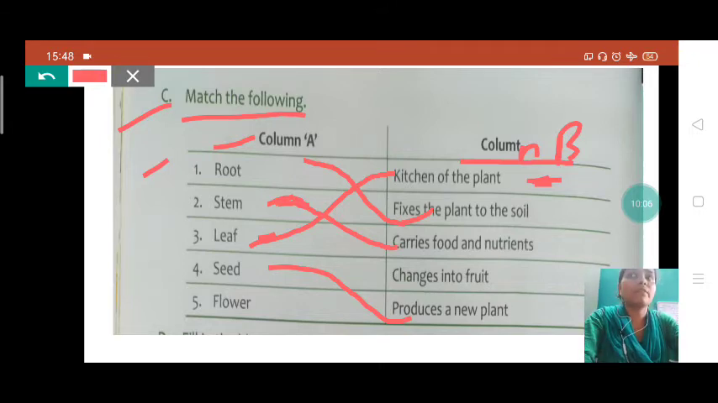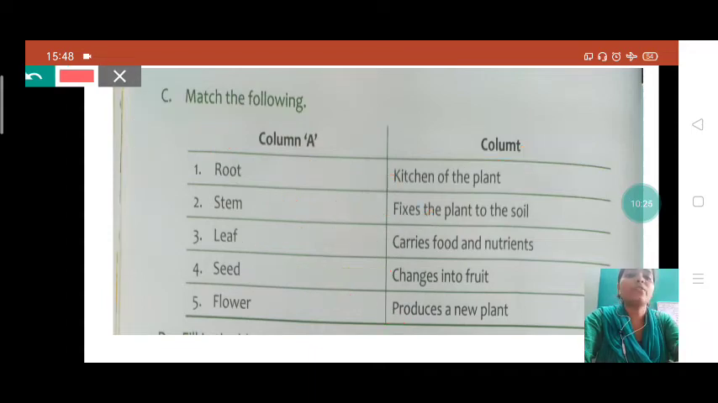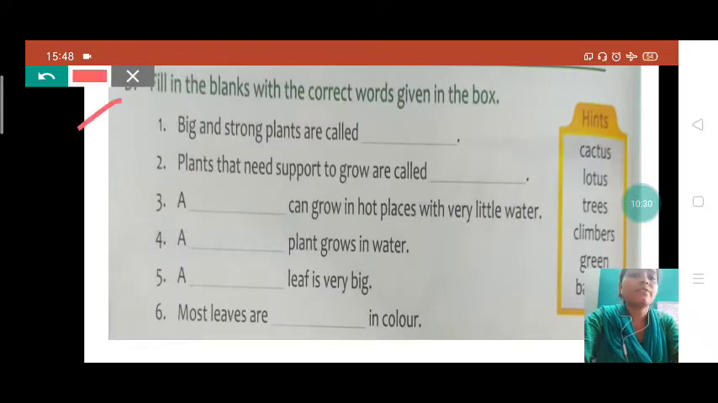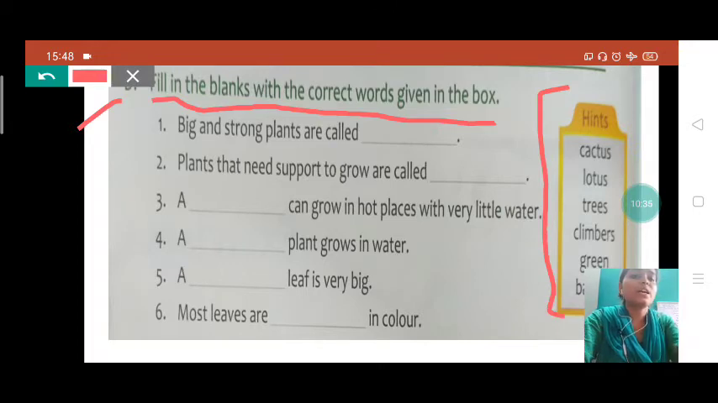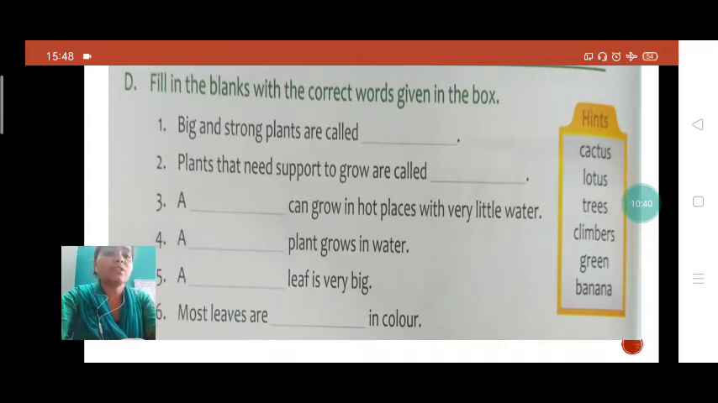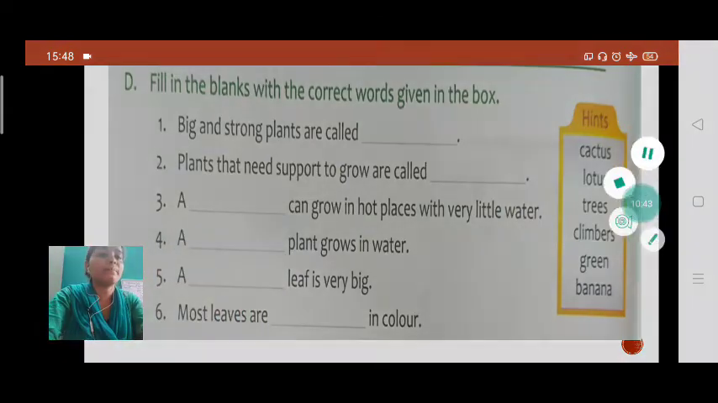Okay. Now flower. Flower, student, flower changes into fruit. Yes, we have learned, children, flower changes into fruit. Just like a pomegranate flower changes into a pomegranate fruit. Okay, so we have discussed this matching question, student. Now moving to the next question, that is D number. See, fill in the blanks with the correct words given in the box. Here is the box, students, and you have to choose the correct word and fill in these blanks.